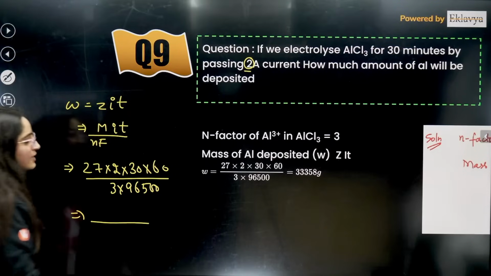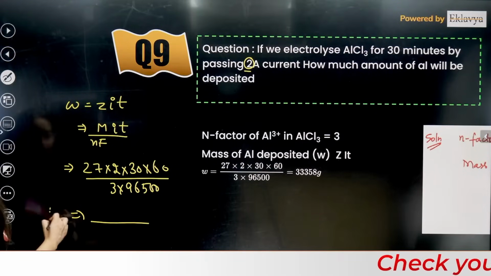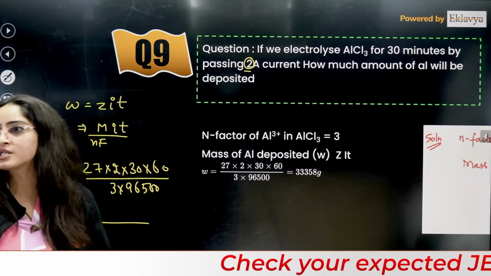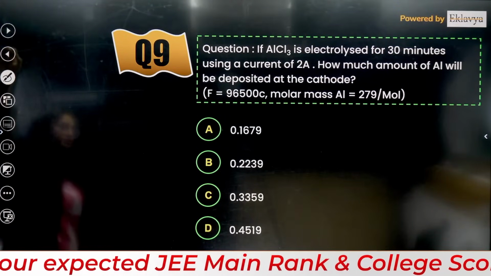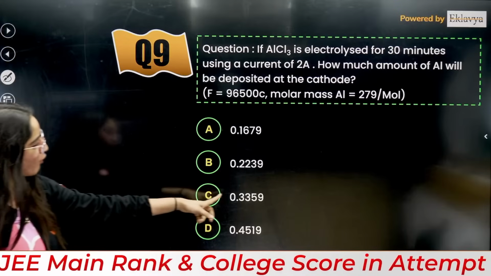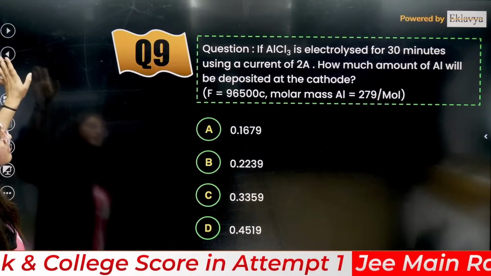Just solve this and you will get your answer. That is the weight deposited. Weight deposited, Faraday's first law, electrochemistry, right? Next question, the answer will be 0.335. C will be the correct answer, right?